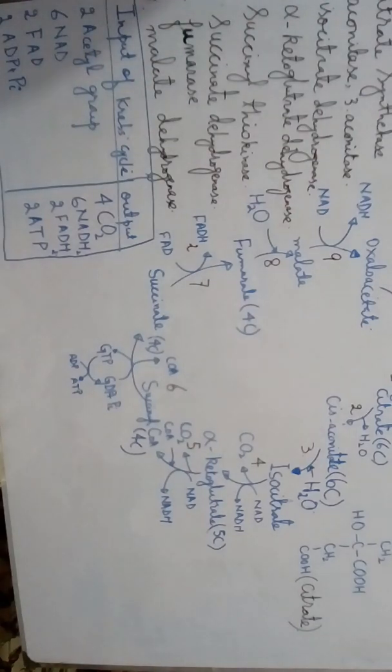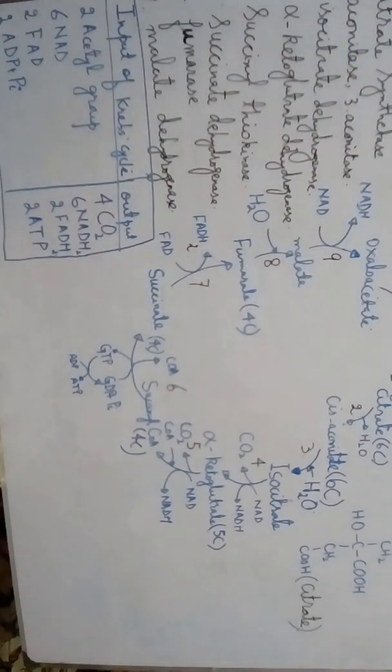Now students, this cycle is really very important, and now you can see that when it gets completed, oxaloacetate is again ready to pick up another molecule of acetyl coenzyme A, which is an activated acetate, to repeat the cycle. Students, now I will tell you a simple trick to learn this very important cycle, the Krebs cycle, because this is one of the fundamental metabolic pathways in cellular respiration.